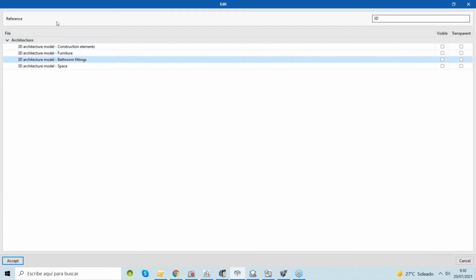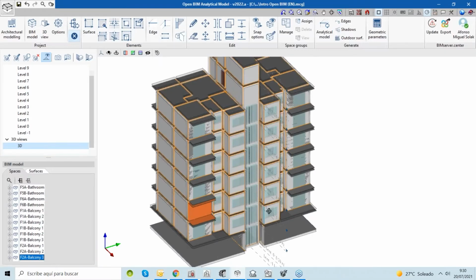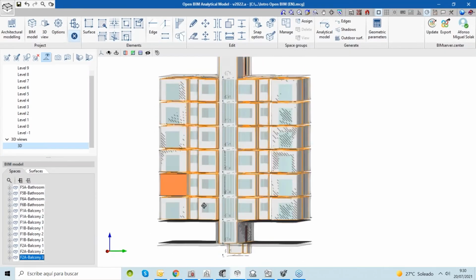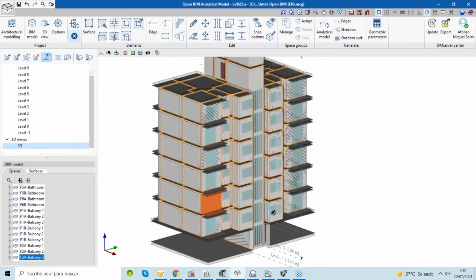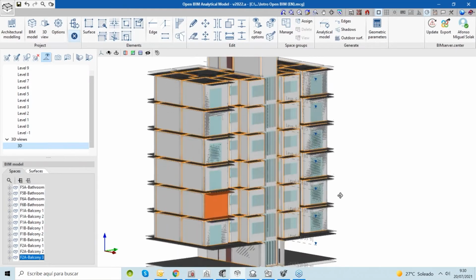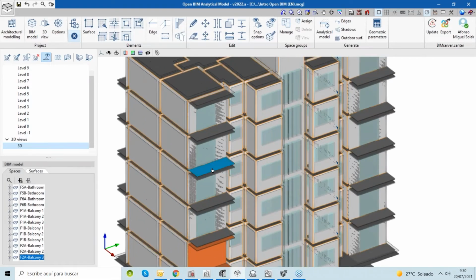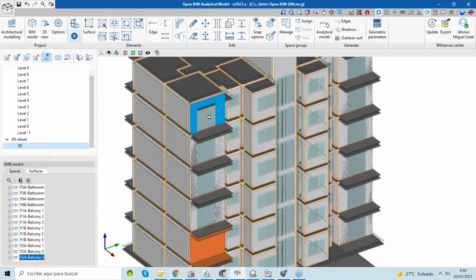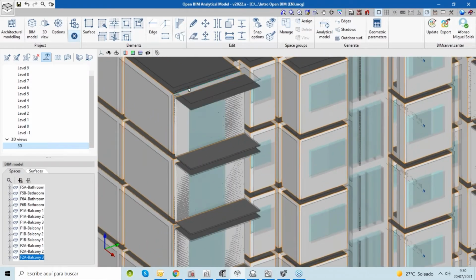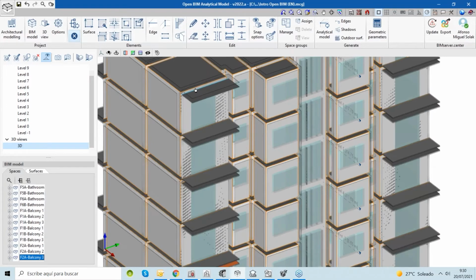Just deactivating here the architectural model, you see under that the analytical model that was generated from that IFC file. Okay, and this analytical model is based on surfaces, on edges, on shadows, on spaces.